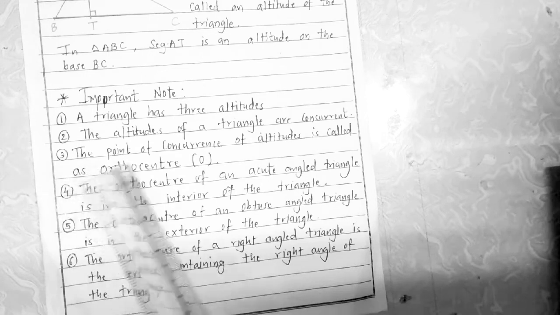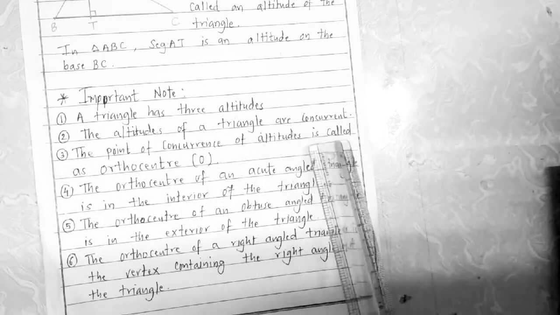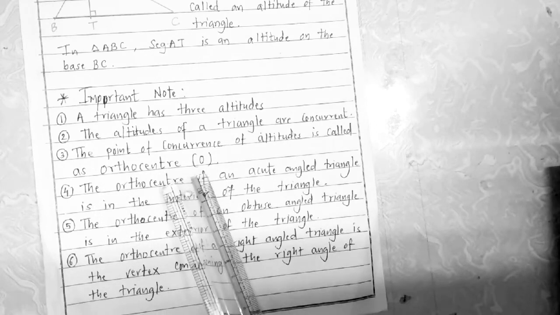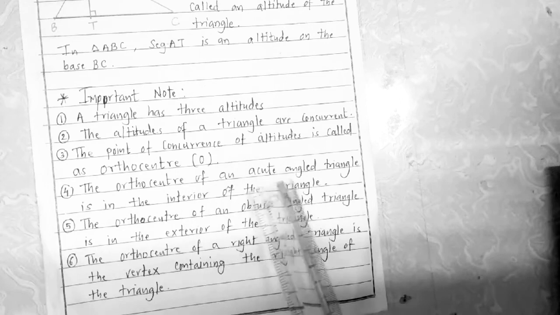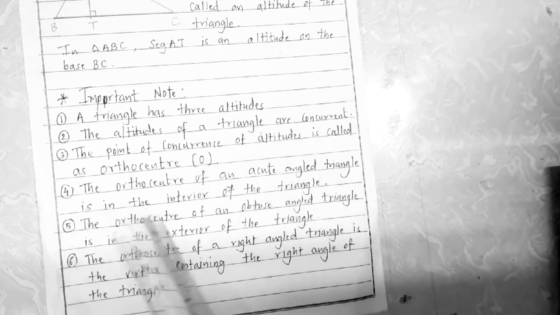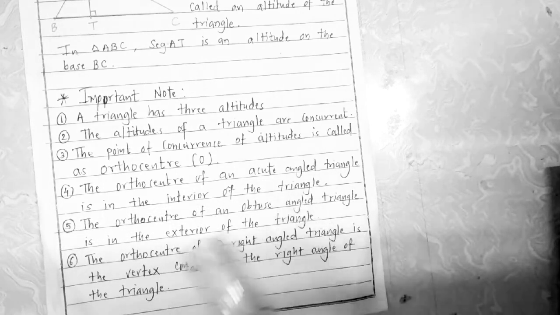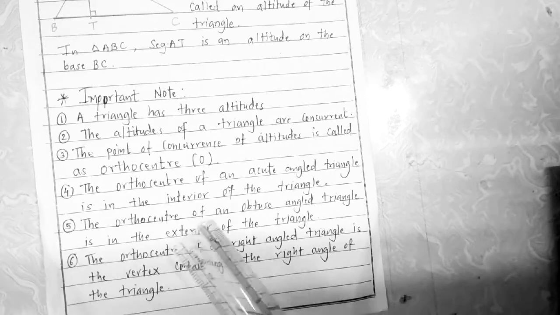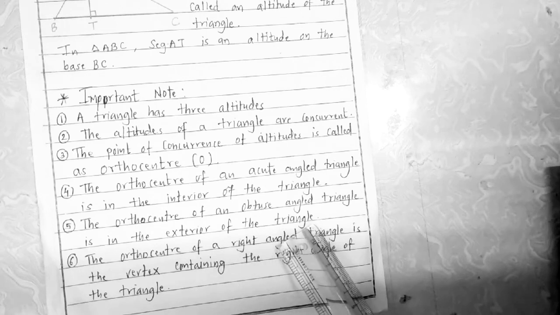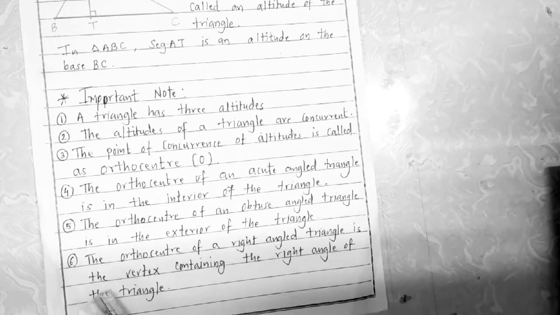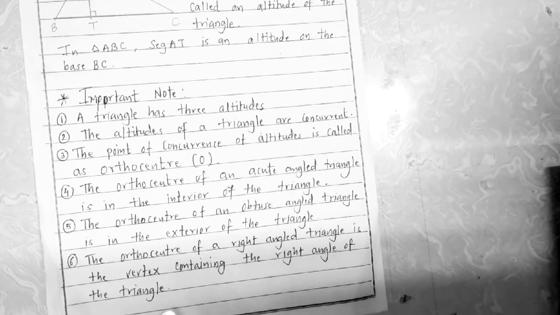Next, third one, the point of concurrence of altitudes is called the orthocenter O. The orthocenter of an acute angle triangle is in the interior of the triangle. The orthocenter of an obtuse angle triangle is in the exterior of the triangle. And last, the orthocenter of a right angle triangle is the vertex containing the right angle of the triangle.